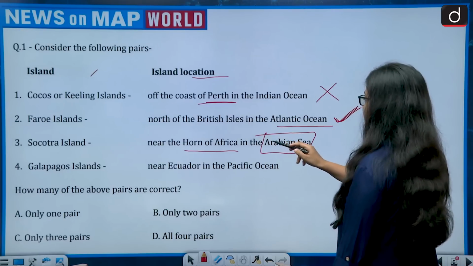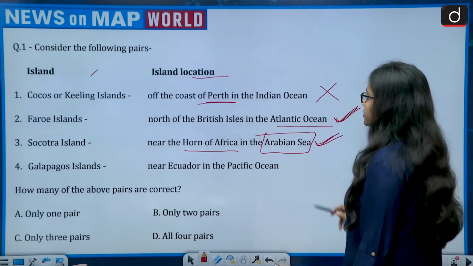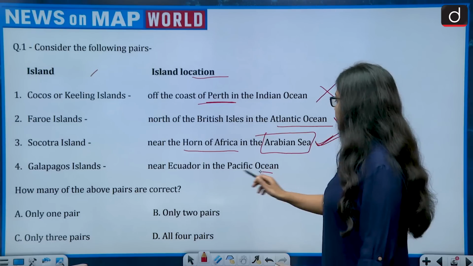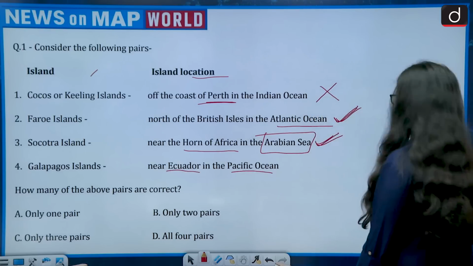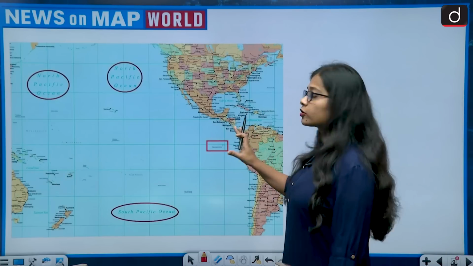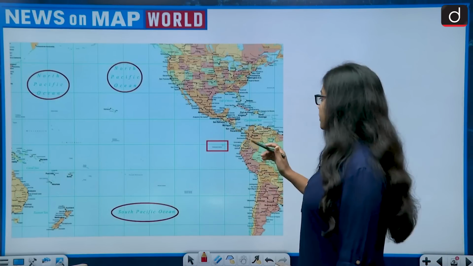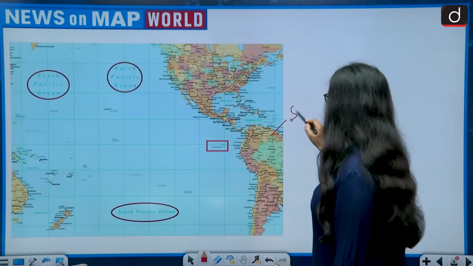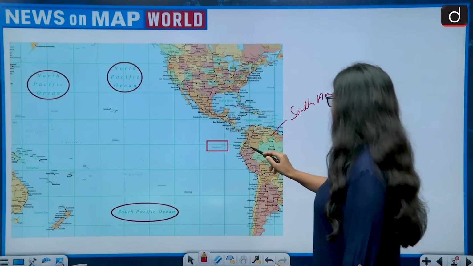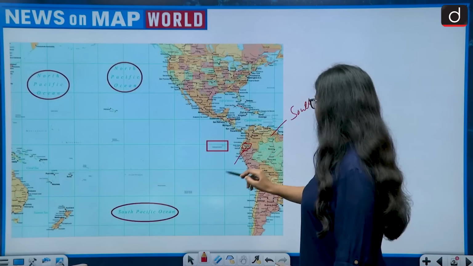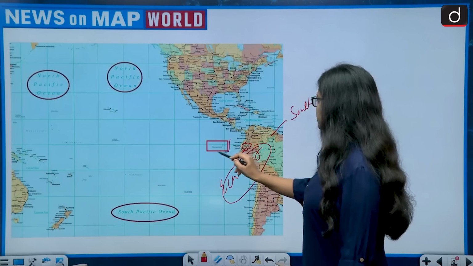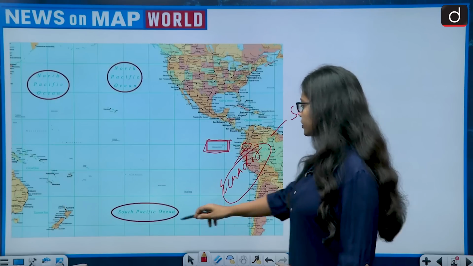So that is also correct: near the Horn of Africa in the Arabian Sea. Then Galapagos Islands near Ecuador in the Pacific Ocean. Let us see the location of the Galapagos Islands. Okay, the Galapagos Island is situated near the South America continent, and in the South America continent, the country lying nearby is Ecuador. And this is the location of the Galapagos Island, situated in the Pacific Ocean.